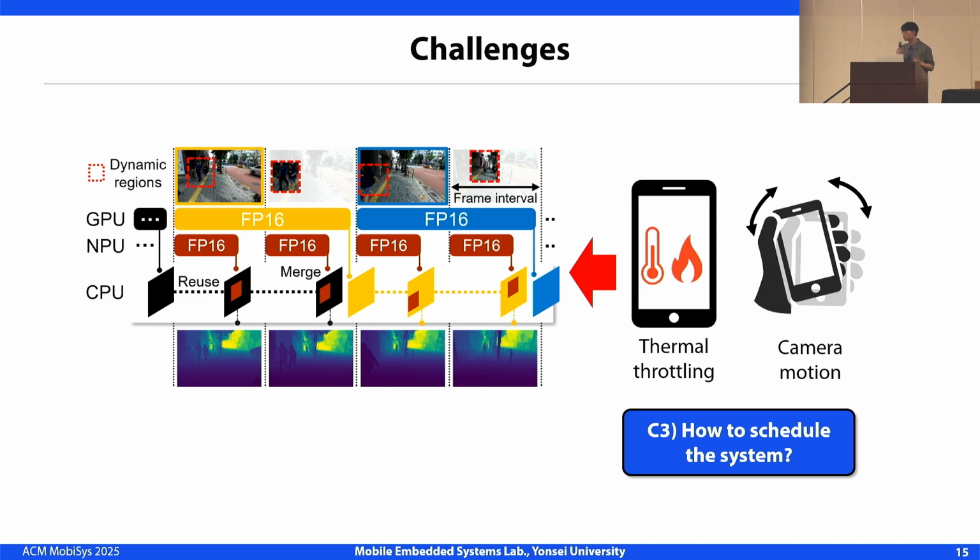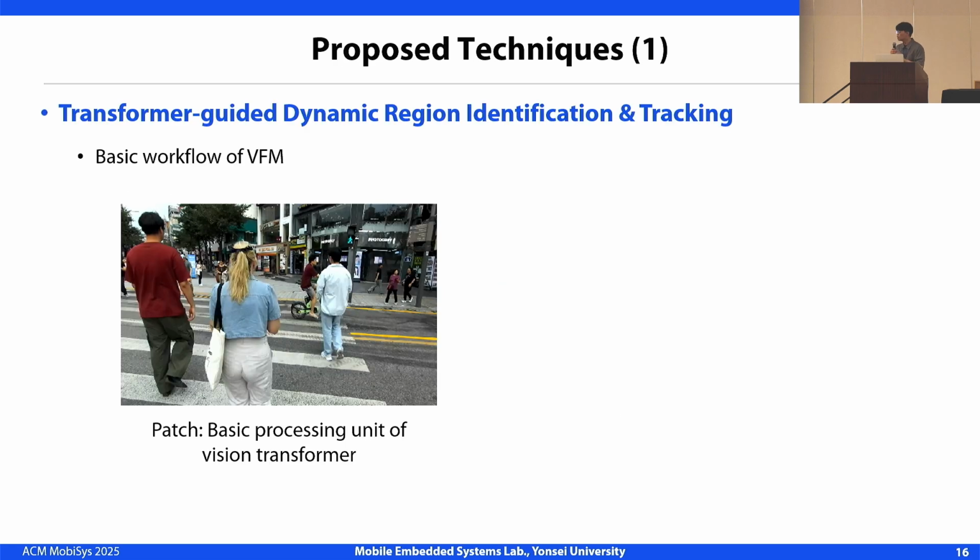A static scheduling policy cannot handle these runtime variations. Therefore, we need a dynamic scheduler that adapts GPU and NPU workloads based on current device and scene conditions. Now, let's move on to ARIA's core techniques that address these challenges by first looking at the basic workflow of